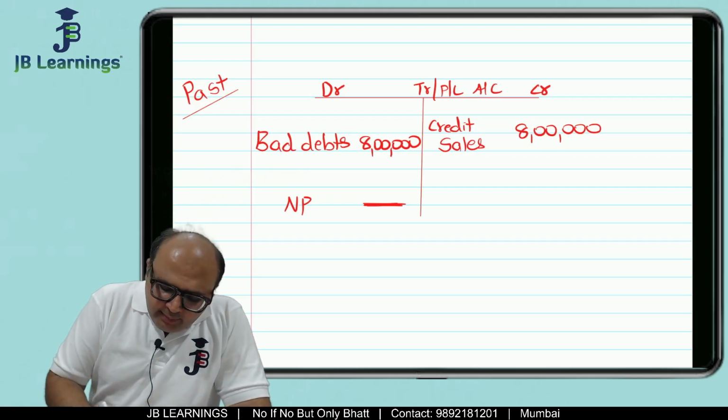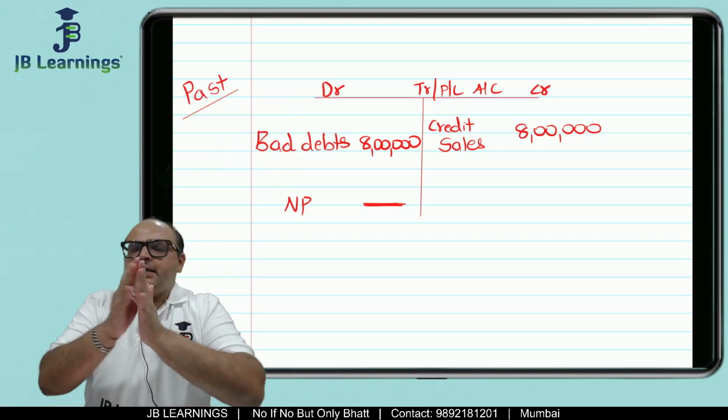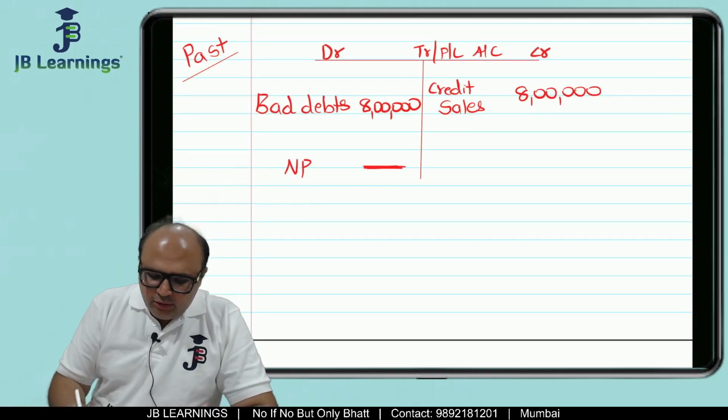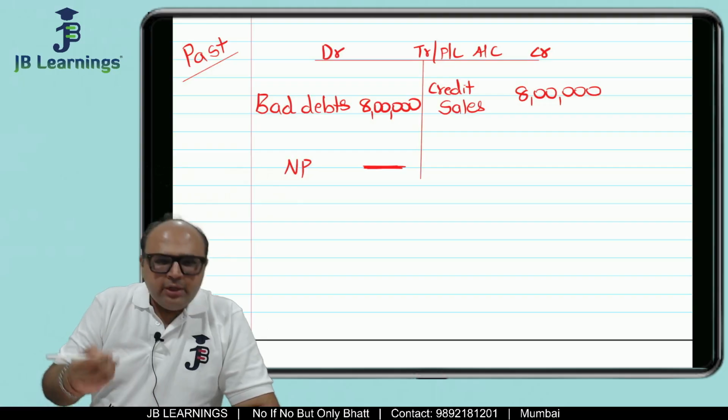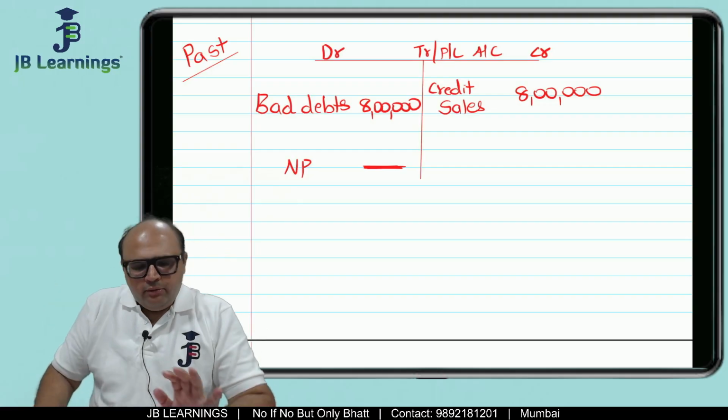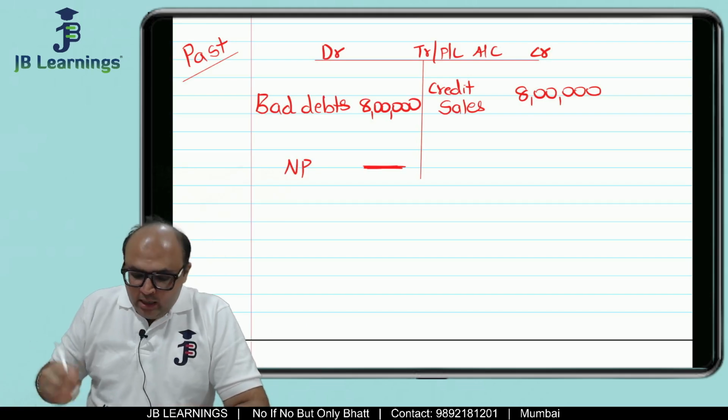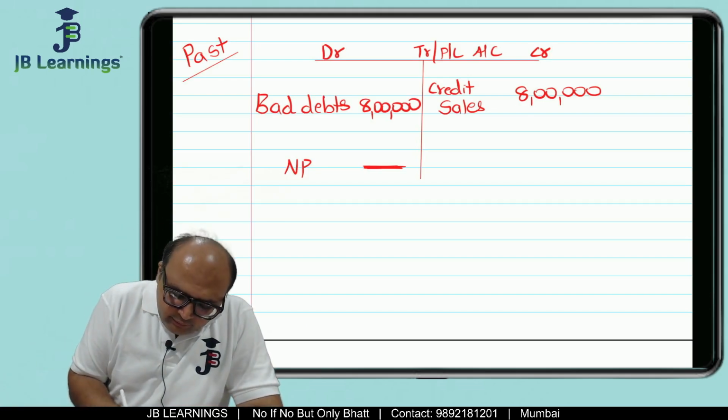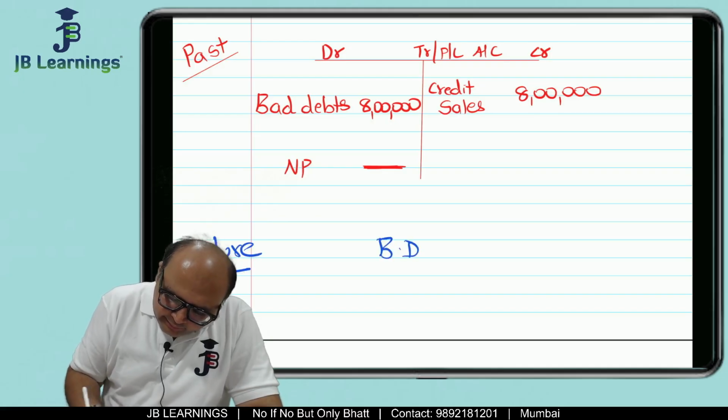Supposing you tell him the bad debt is 8 lakh, and the assessing officer also says, okay, very good, bad debt is 8 lakh, you are not able to earn anything, finished. The concept is over. Now say in future there is a bad debt recovery of 8 lakh.